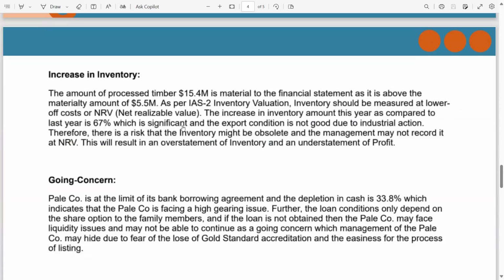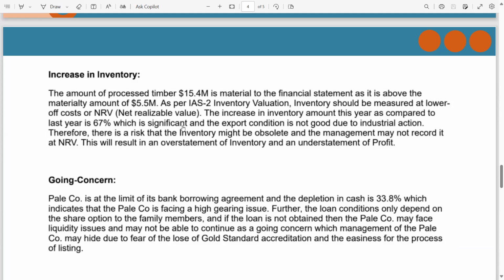Now, increase in inventory. The amount of the processed timber of 15.4 million is material to the financial statement, as it is above the materiality amount of 5.5 million. As per IAS 2 inventory valuation, inventory should be measured at lower of cost or NRV, net realizable value. The increase in inventory amount this year as compared to last year is 67%, which is significant.